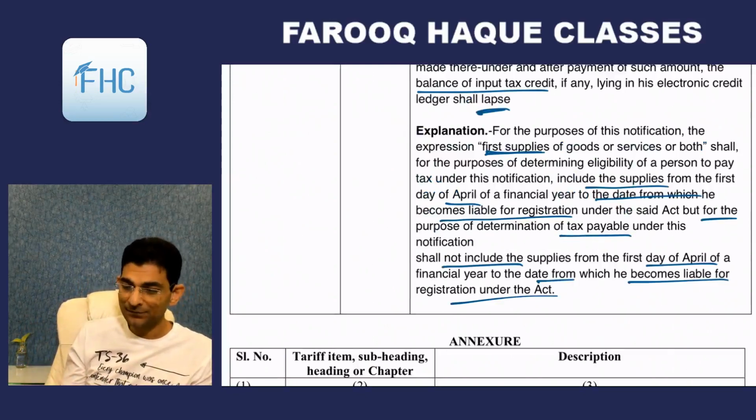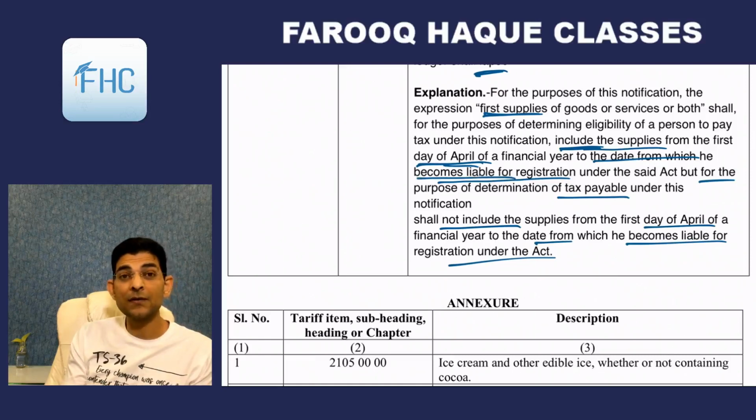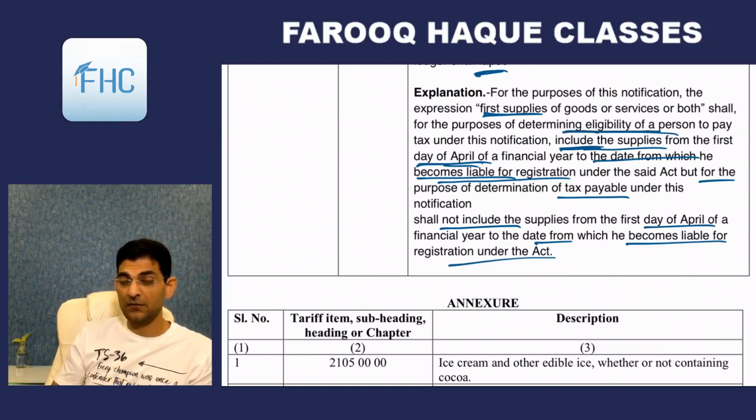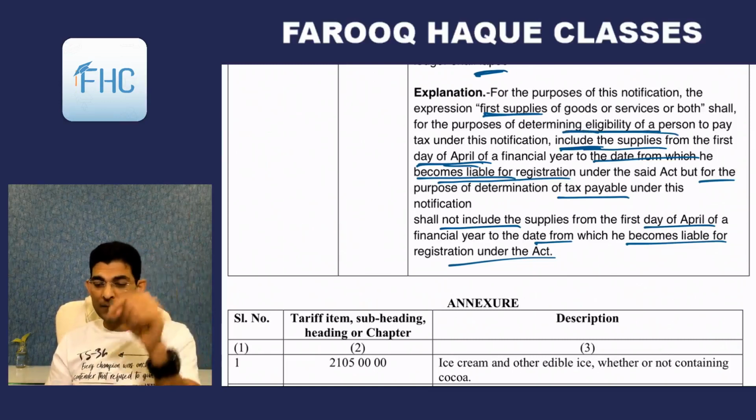Read it again. First supplies shall start from 1st of April. Till here there is no problem. And includes, now this is important, includes the supplies from 1st April to the day when he becomes liable for registration, that is when he crosses the threshold limit under the said Act. For determining eligibility of a person, that first 20 lakh will be added.